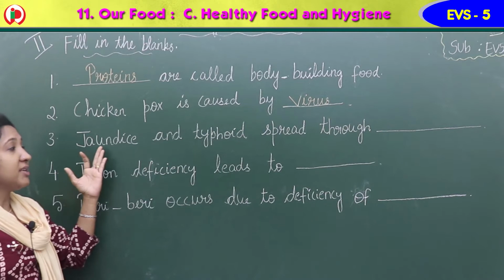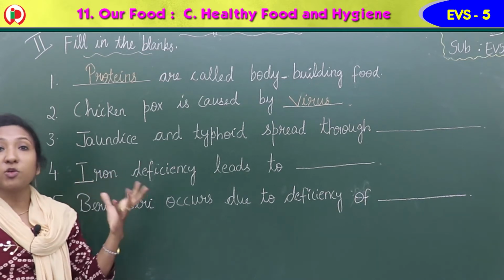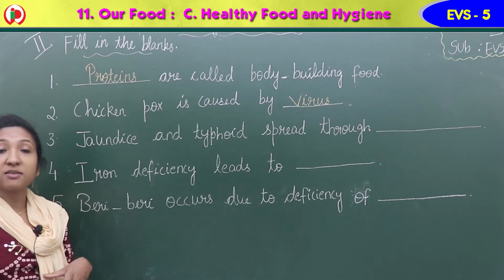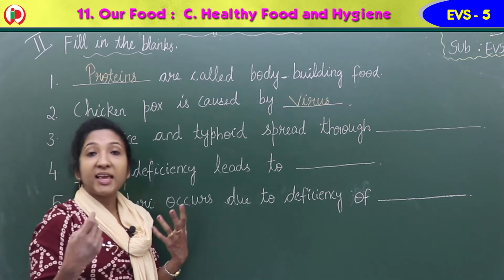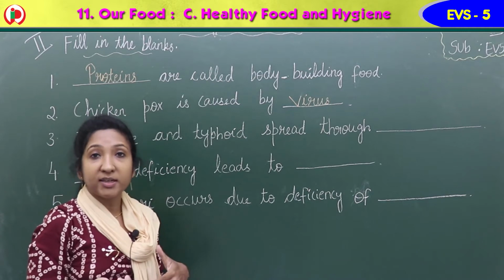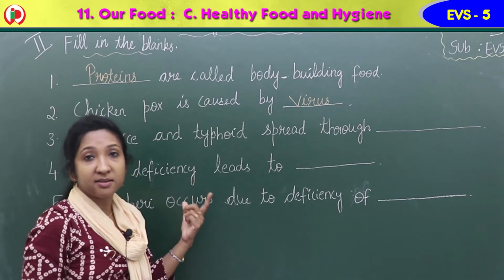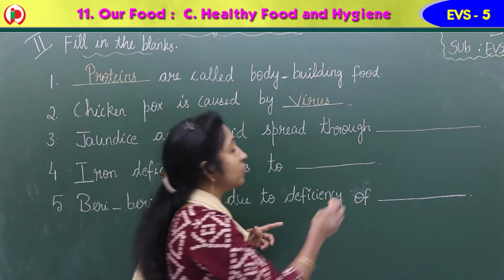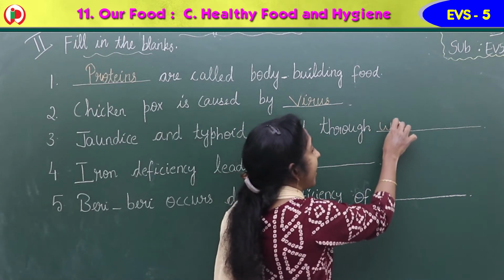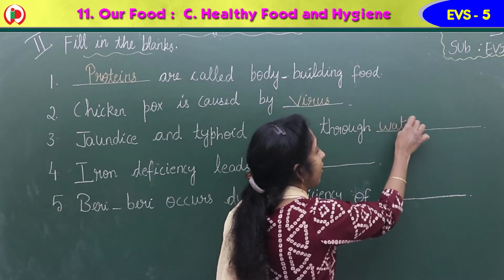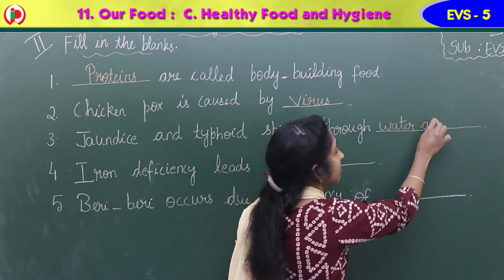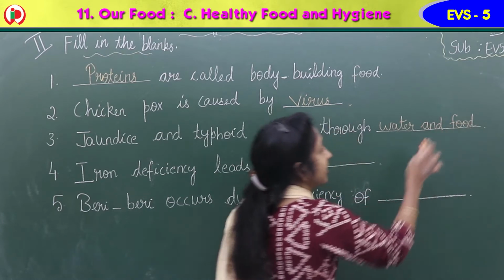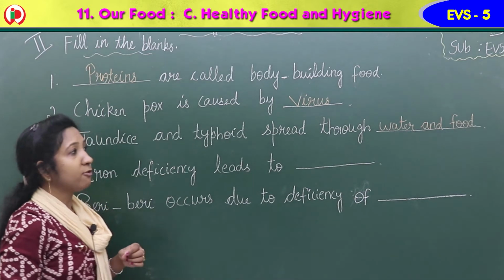Third one, jaundice and typhoid spread through dash. How are these diseases spreading? If we eat contaminated food and drink water, then we get this disease, isn't it? So jaundice and typhoid spread through water and food.